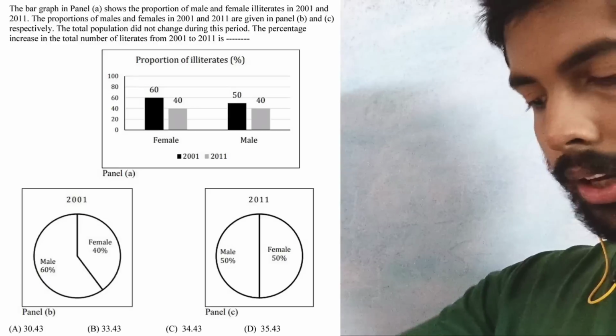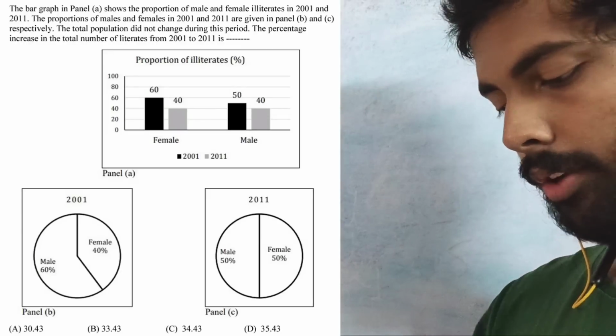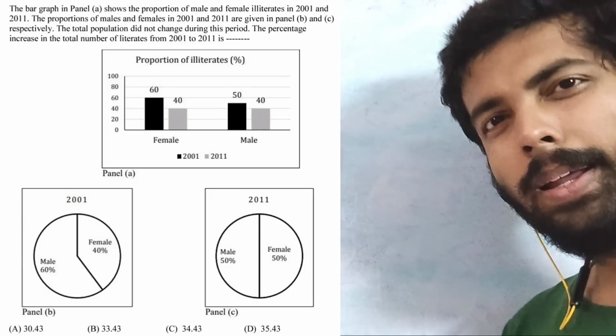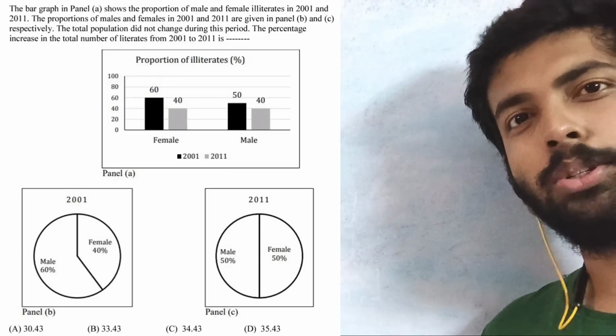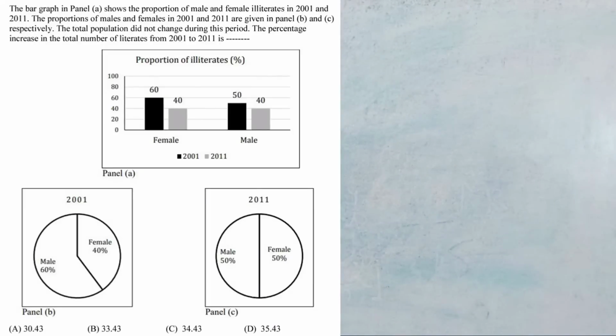The percentage increase in the total number of literates from 2001 to 2011. How much the literacy has increased, let's see. So first of all, let's just plot the data. First of all, you assume, for example, that there are total 100 people over there. There is no problem in assuming it. You just assume that there are total 100 people.